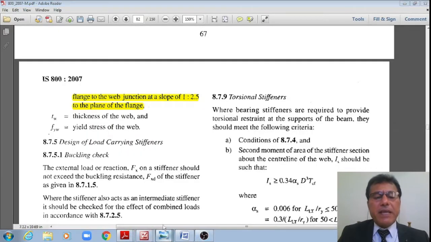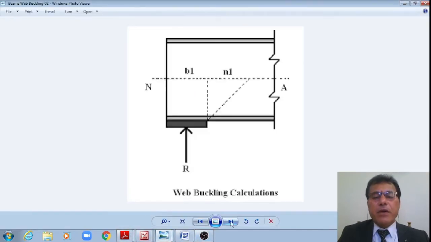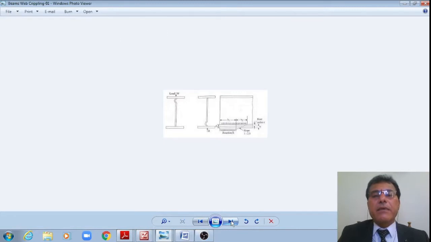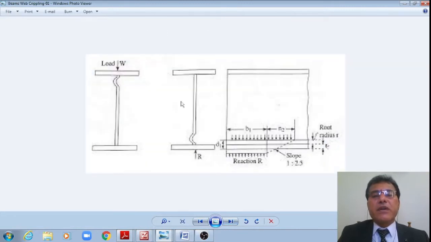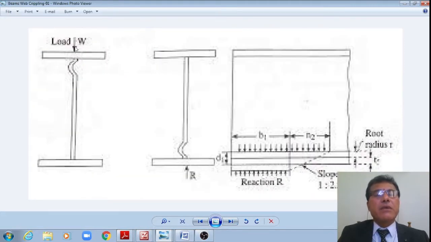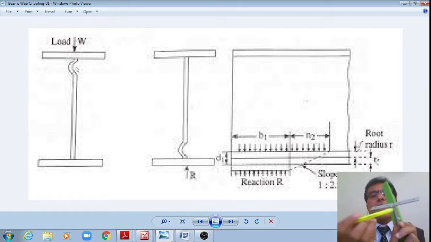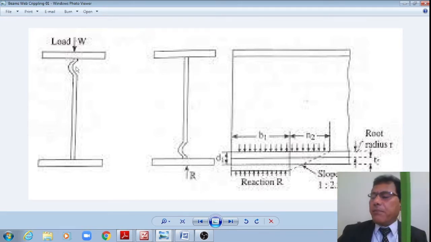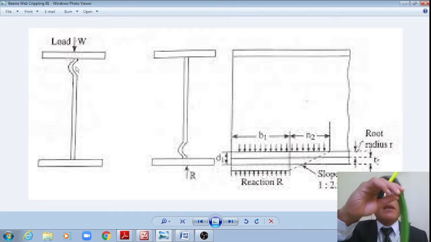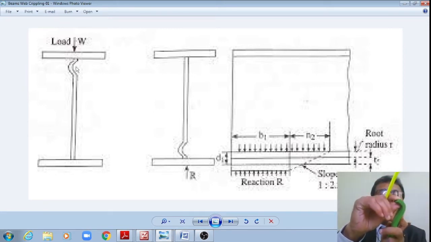If I see that schematically, it will be like this, student, right? Now let me go to it schematically. Yes, that is how we check for web crippling, where load is put on the top flange. At the intersection of the flange with the web, the web will undergo infinite rotation like this.